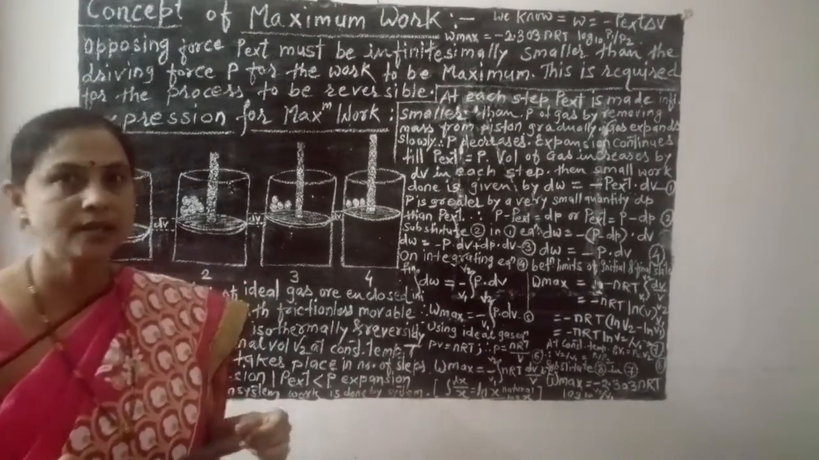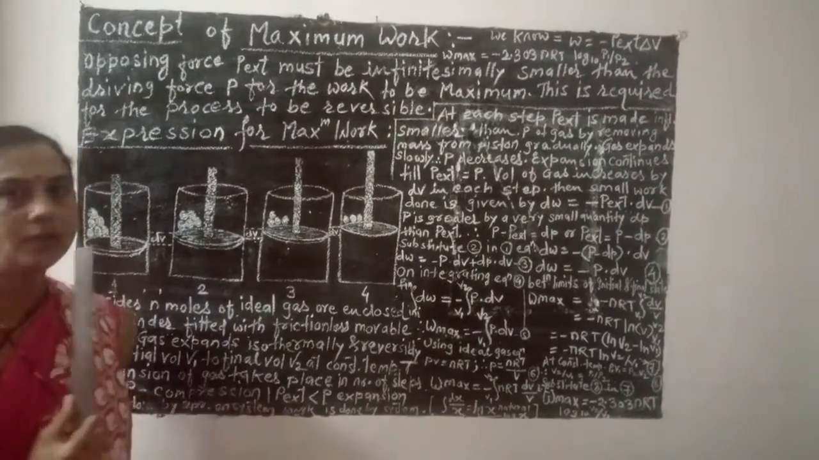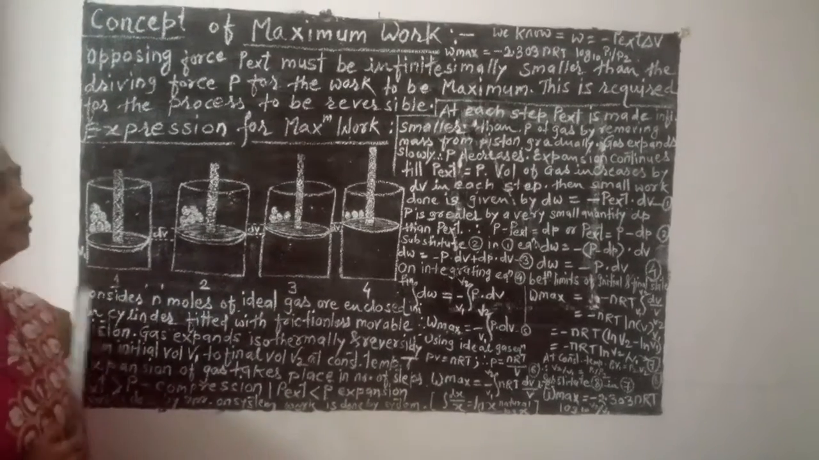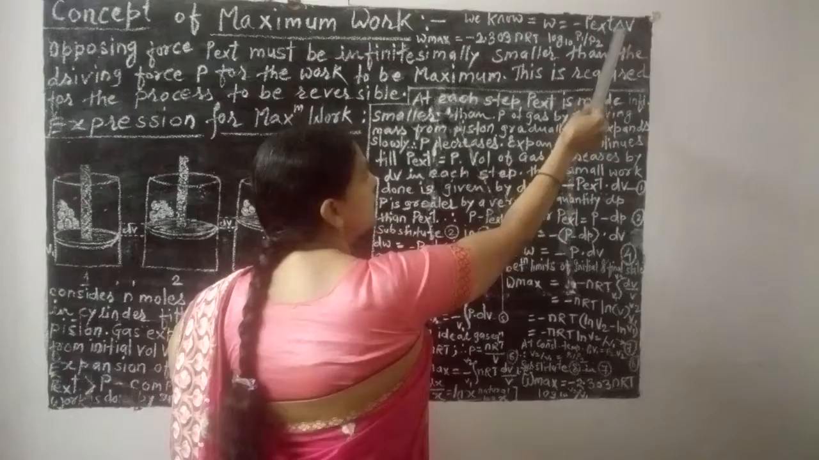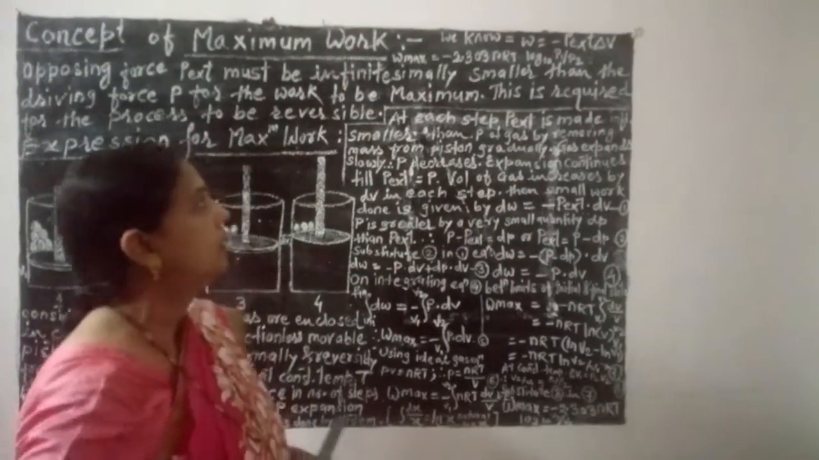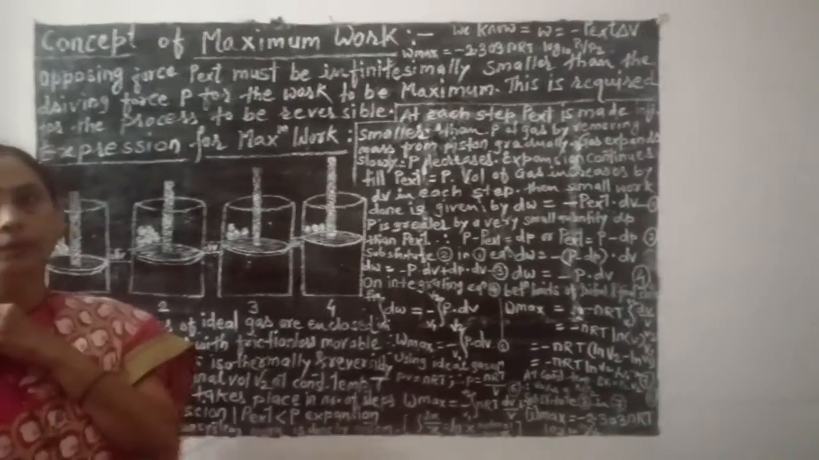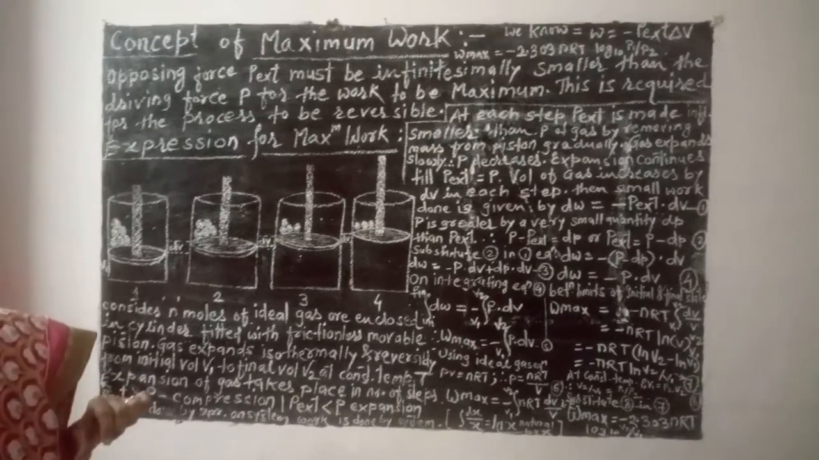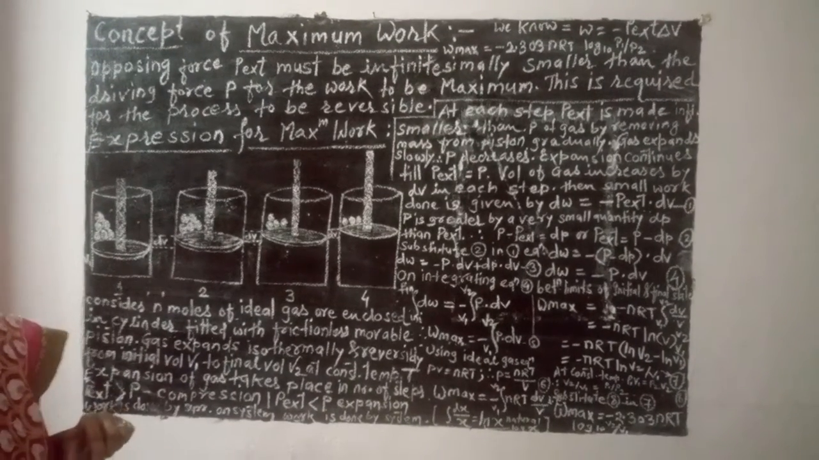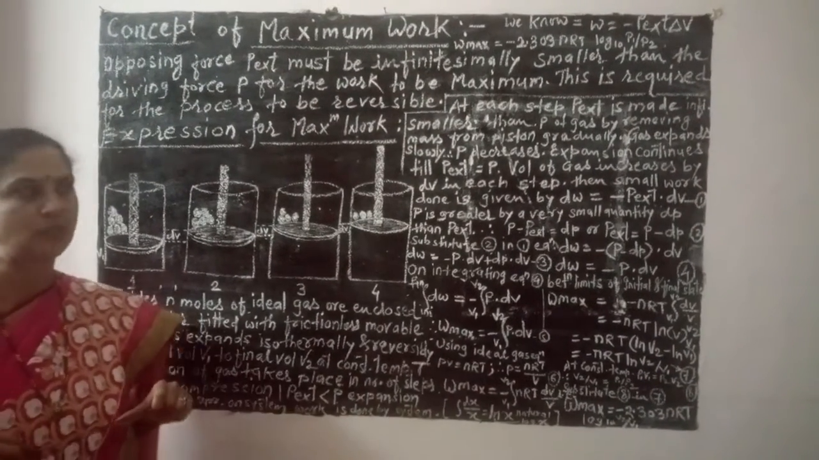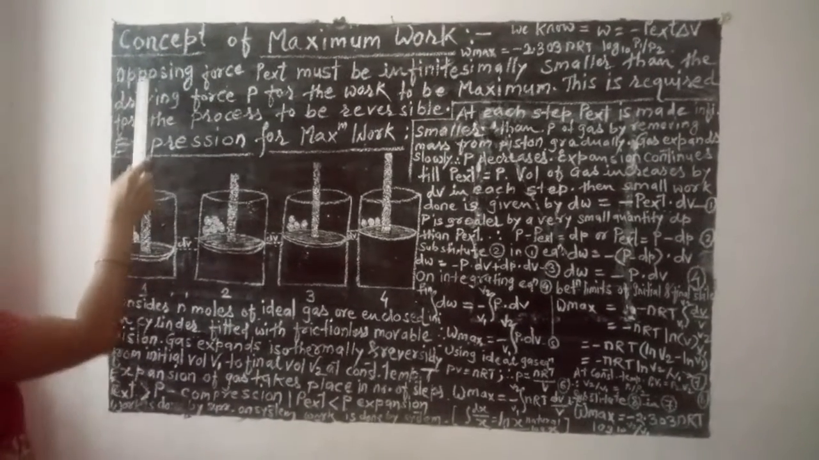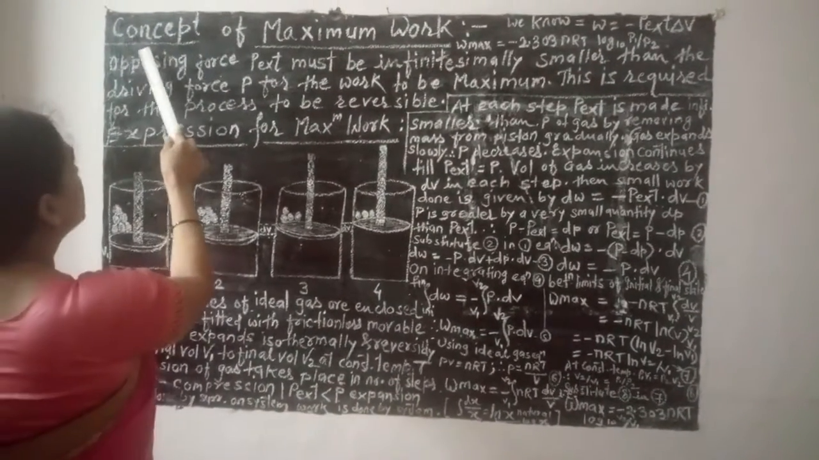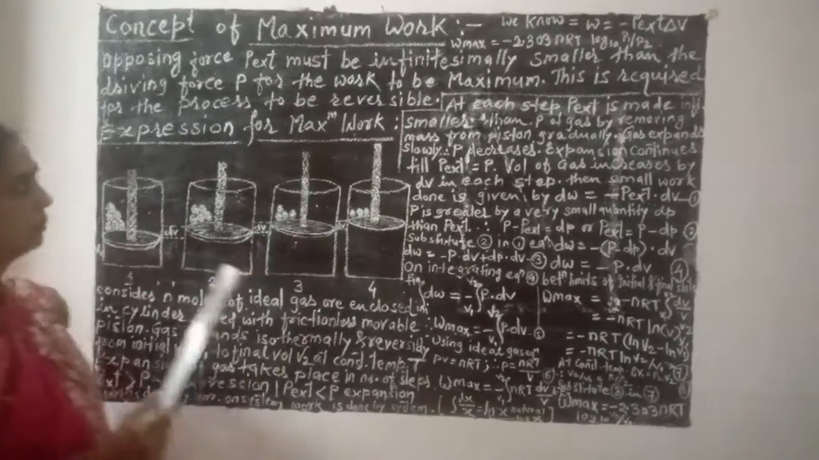Good morning, students. In our previous lesson, we already studied this expression: W is equal to minus P external delta V. This is an expression for the work done for isothermal irreversible expansion of the gas. We have already studied this. Today we have to concentrate on the concept of maximum work.